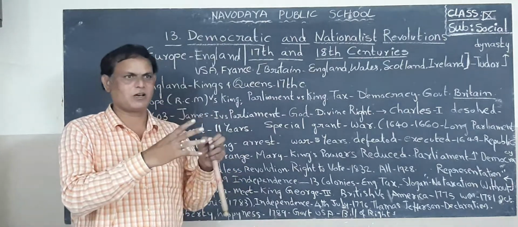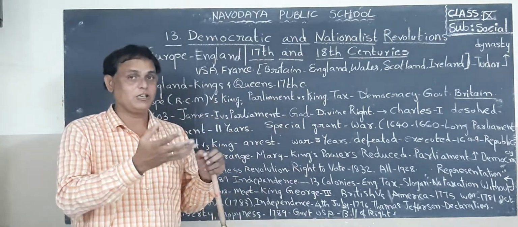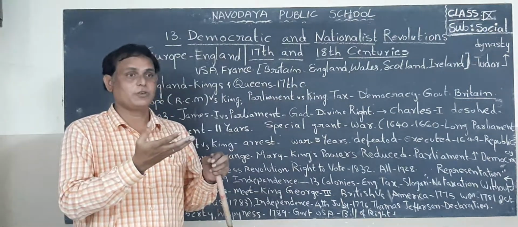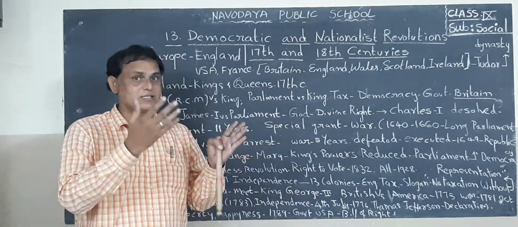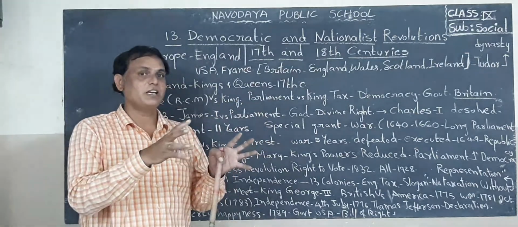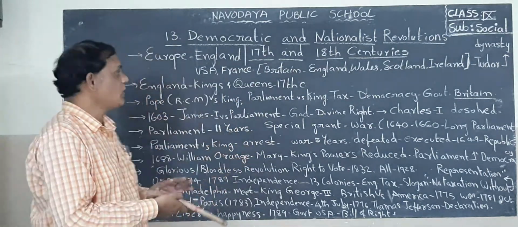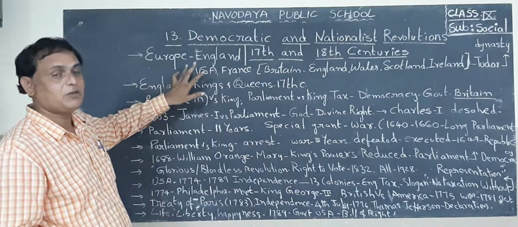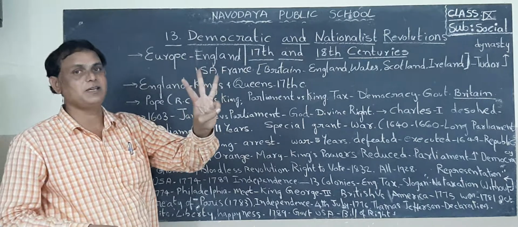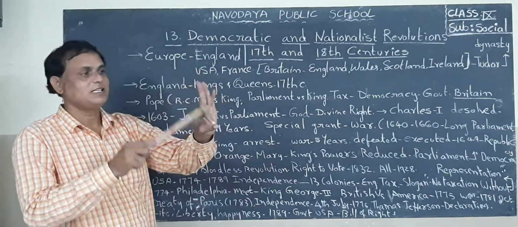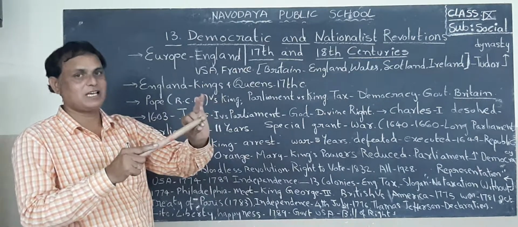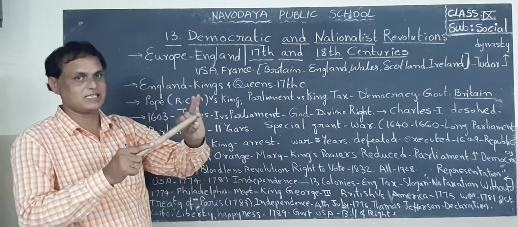Not only those, but also Italy, Germany, Poland, Hungary, Greece. So many countries. Norway, Sweden, Finland. All these countries are in Europe. Now listen, in this lesson, it mentions only 3 countries. The first one is England, the second one is USA. I'll tell you about the USA in this lesson.